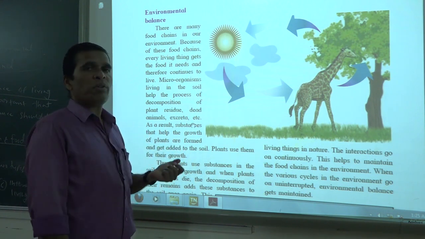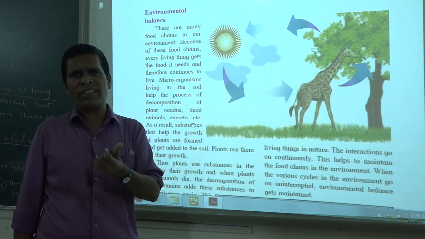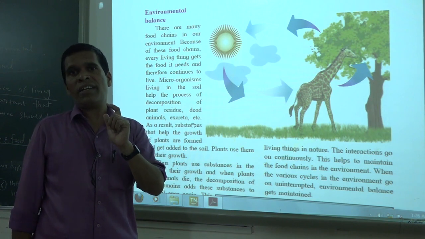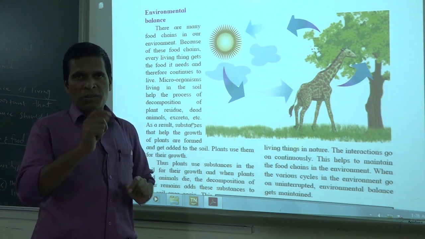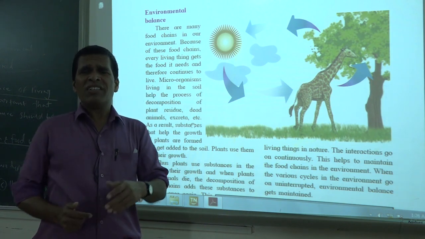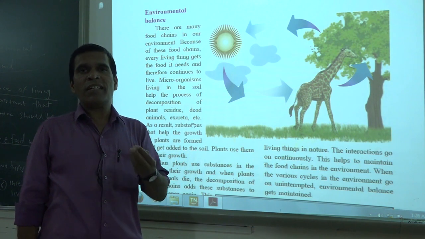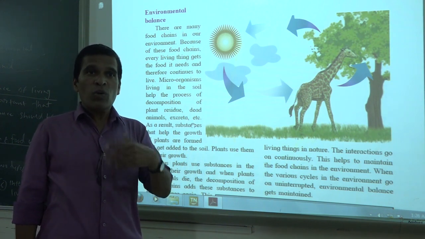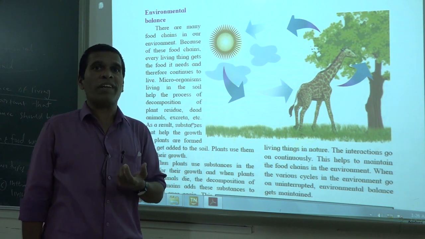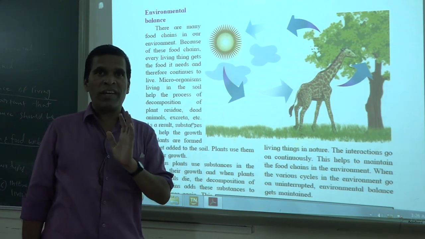Do you know, nitrogen is the major gas. In the last lesson we saw that there is 78% nitrogen in the air. And who uses this major gas? The plants use it, for the preparation of protein. How do plants receive the nitrogen from the air? Plants don't take nitrogen directly from the air.